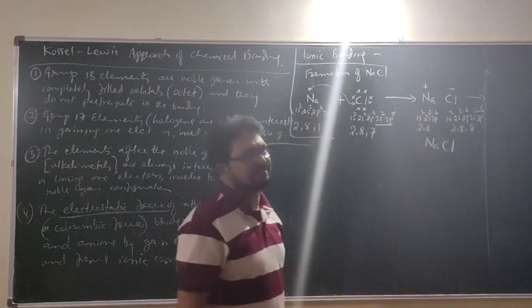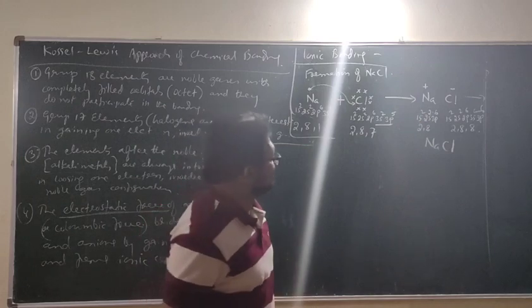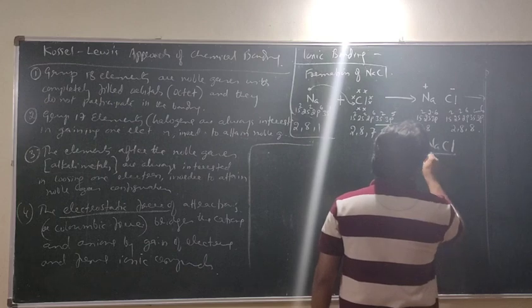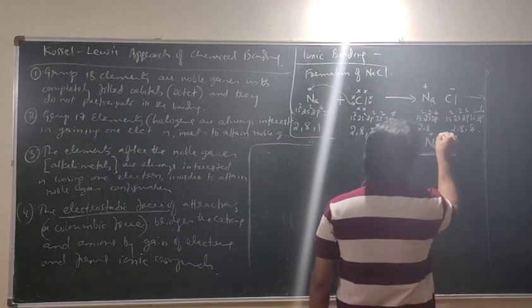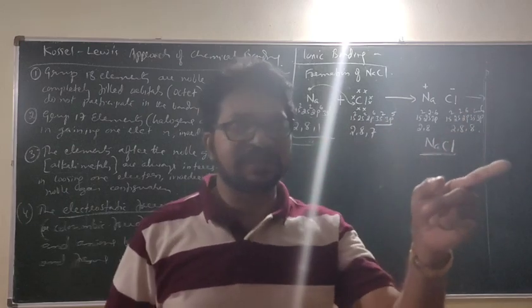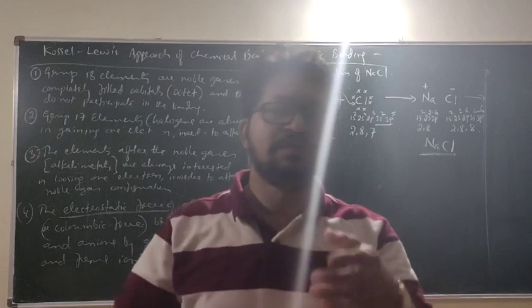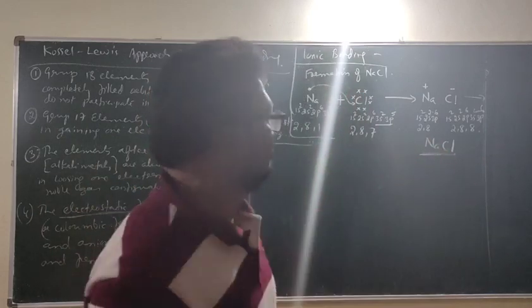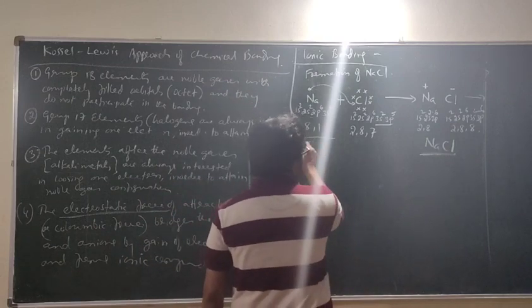These are all octets. So this is sodium chloride, NaCl. Since plus and minus cancel, that is why we are not writing them. But you must know it is Na plus and it is Cl minus. And this is how sodium chloride is formed.